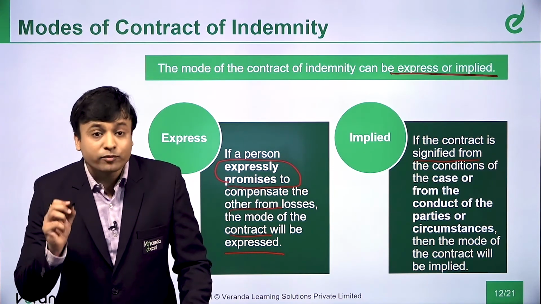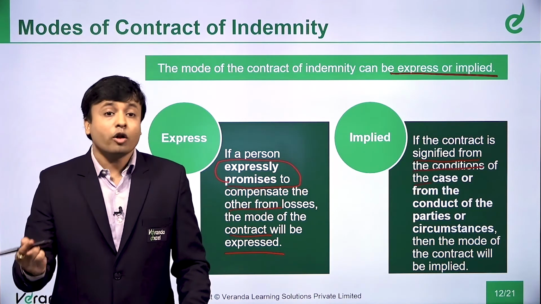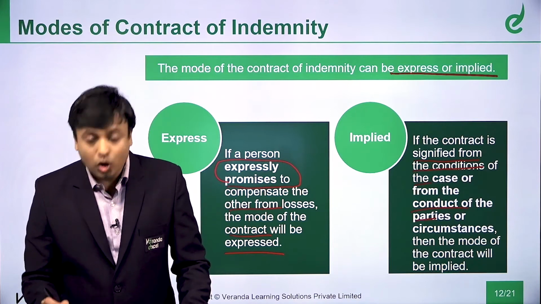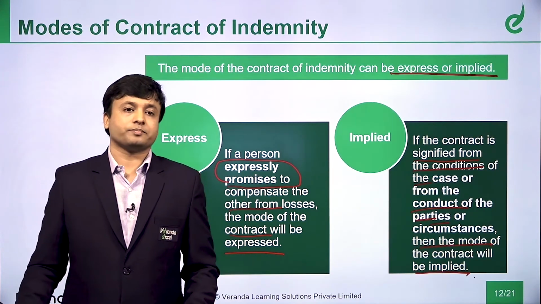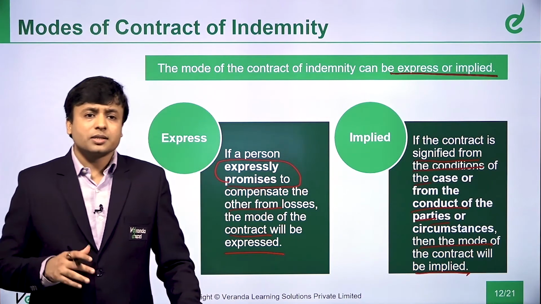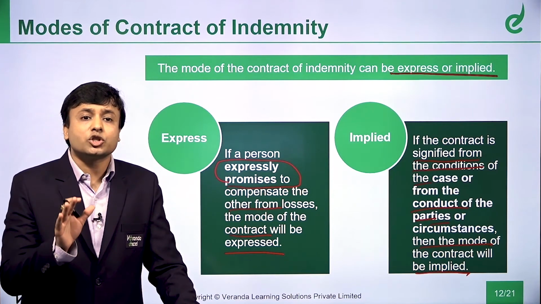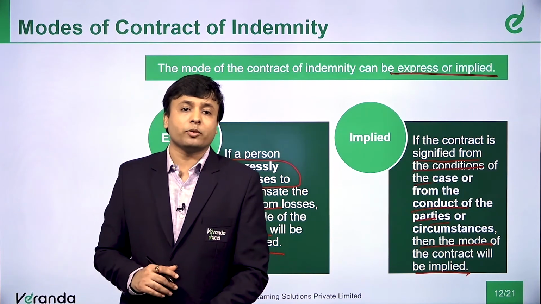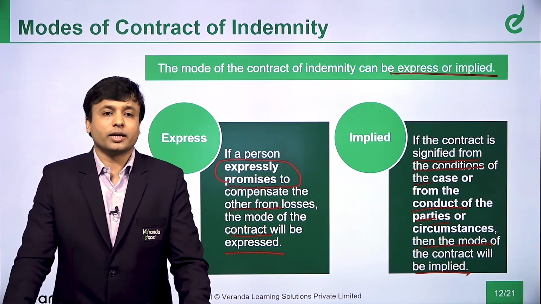So it says, if the contract is signified from the conditions of the case or from the conduct of the parties or the circumstances, then the mode of contract will be implied. So the parties, the way they are behaving themselves, if it implies that there is an intention of contract of indemnity between them, then that will be implied contract of indemnity.